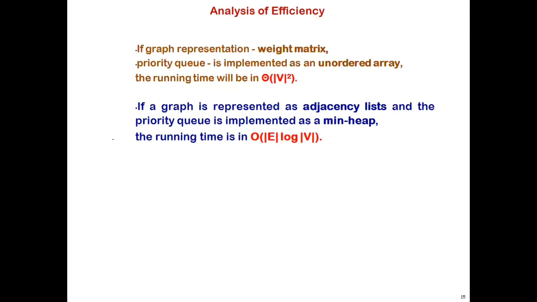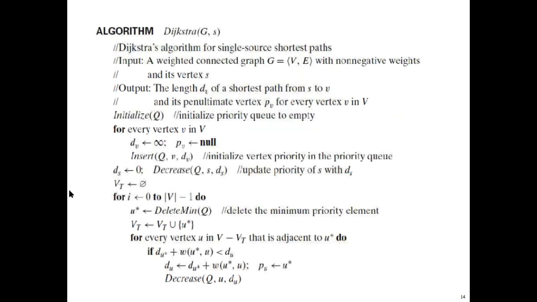How is it coming? In the graph, you are doing the operation v minus 1 times, and deleting and inserting elements will happen. If it is an array, the maximum time in the worst case will be of order n, or order of modulus of v.